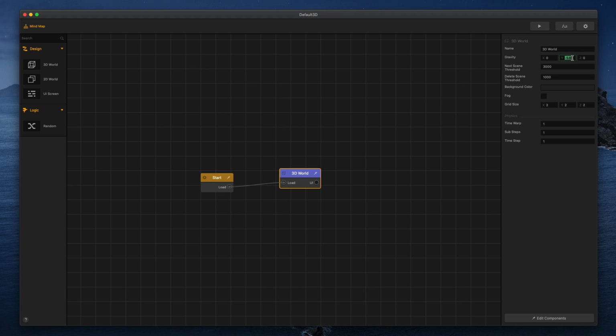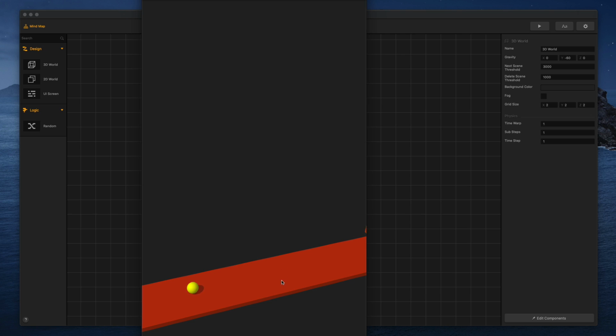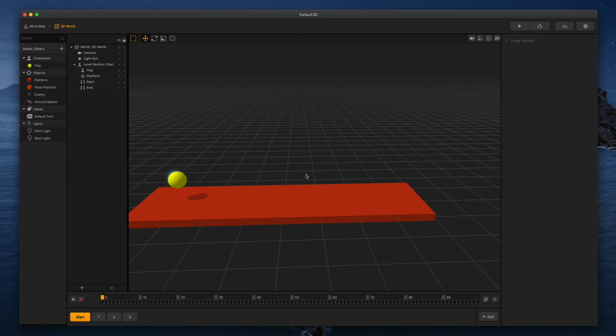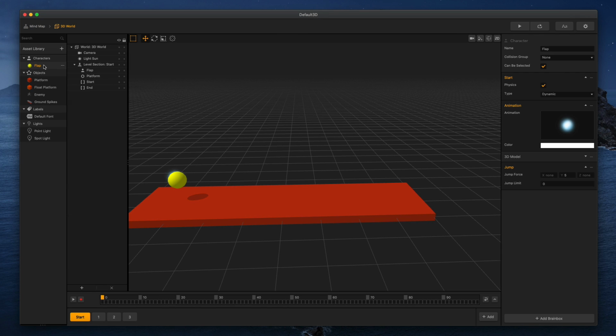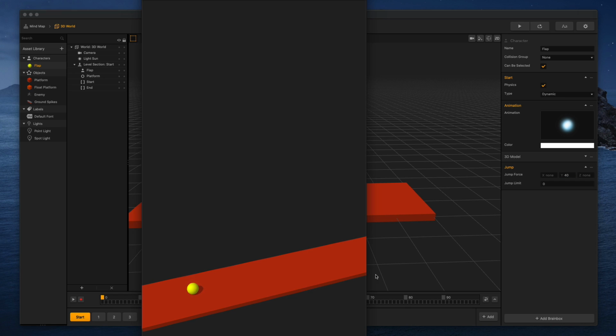Now what I'm gonna do is go crazy. Instead of negative 9.8, which I don't know why we chose that by default, I'm gonna choose negative 60 and have strong gravity. Now here's what's gonna happen. Look, you can't even see it. Look at him trying to come up. He can't even do anything, right? But if we go in here and click on the character and set the jump force to something like 40 with huge gravity, so he's flying up but he's getting slammed back down, then we hit play and boom, now we have more control.